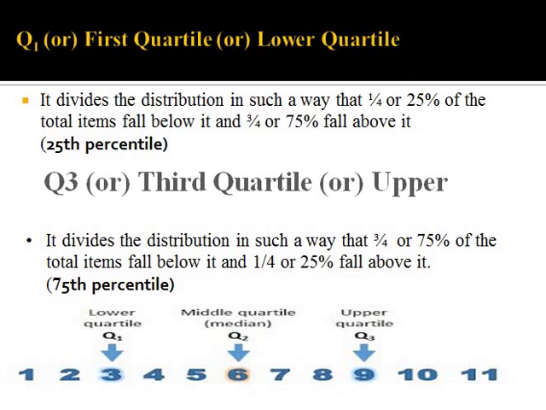And quartile 3 is different. Here 75% of the items fall below quartile 3, the upper quartile, and only 25% above.